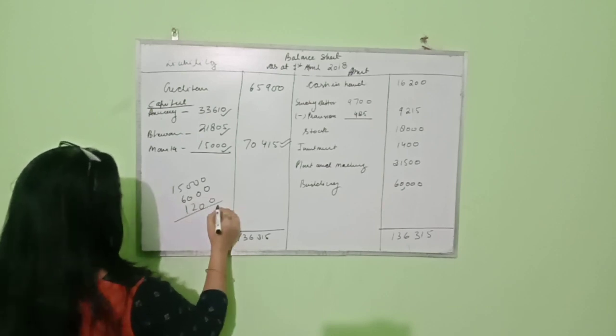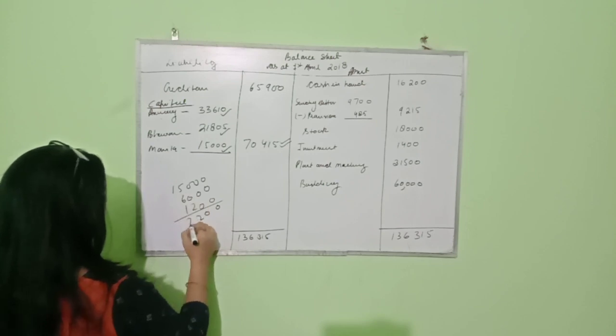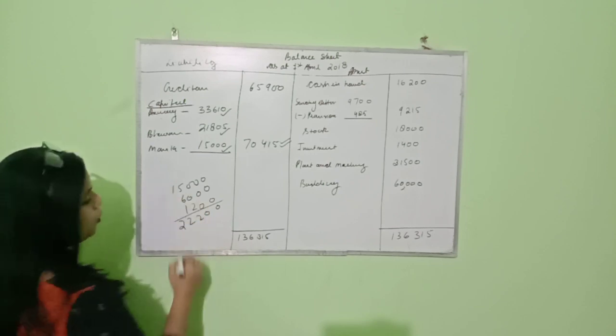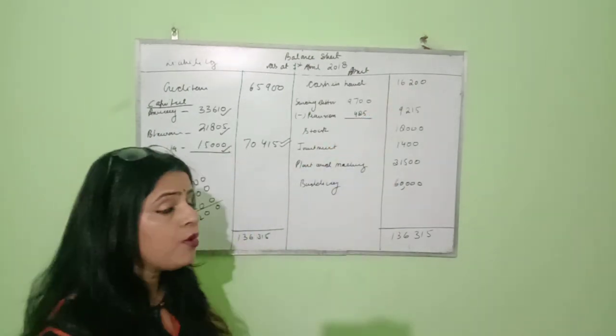If I add this, it comes to 22,200. But I have written here 16,200. How?